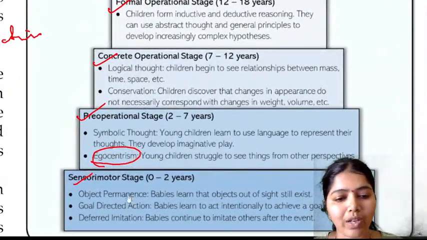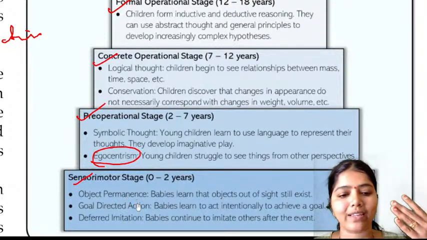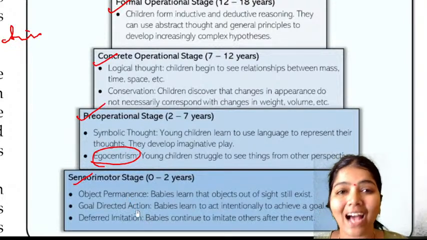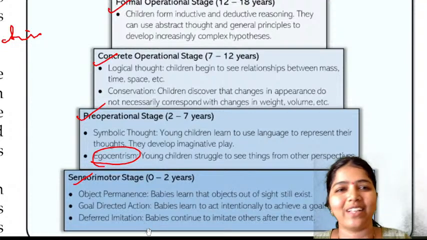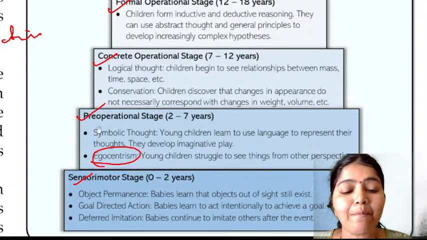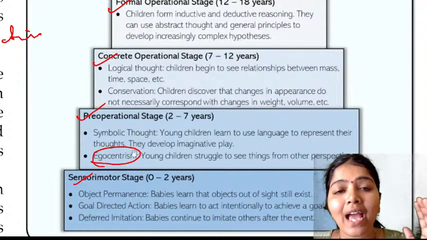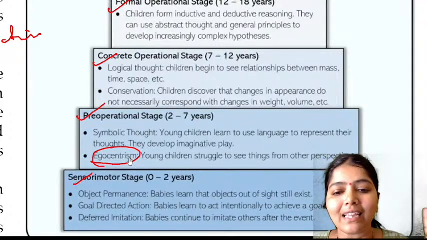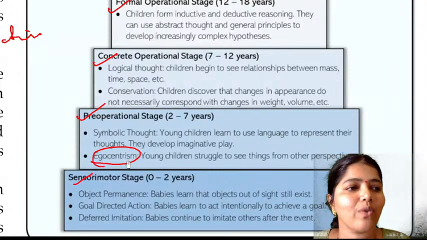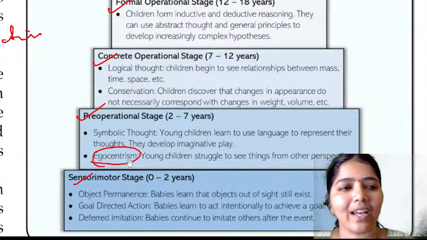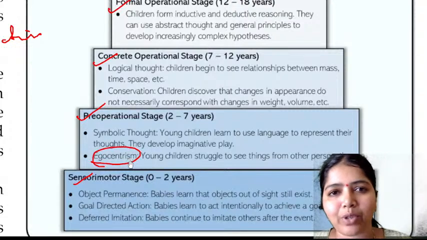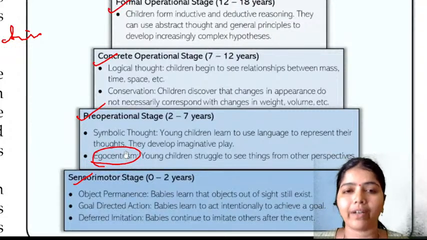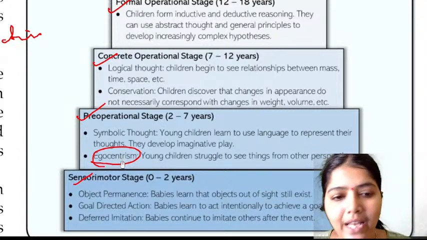Sensory motor means what? Objects will be stored there in their mind. They'll be goal oriented and they used to do imitation, like the mother does, right? And in the pre-operational stage, they will be egocentric. It means what? They are not able to understand what the parents or other people are telling. They will stand on their own point, and that we call egocentric, right?